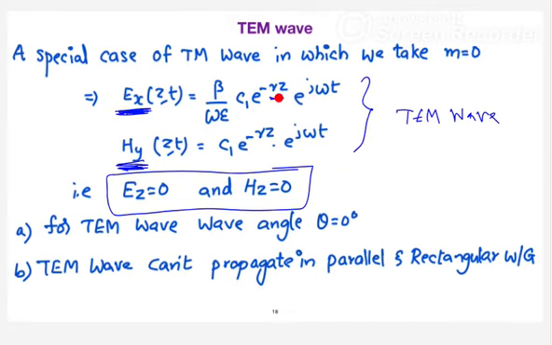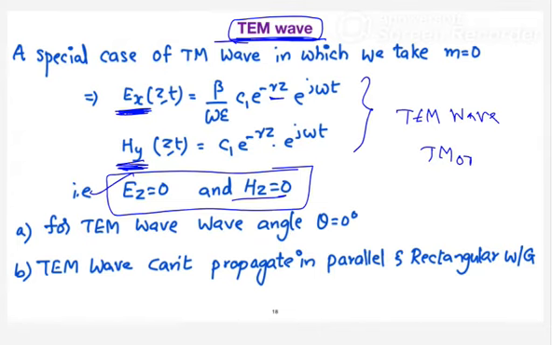Though technically, as per the definition, the TM00 mode satisfies the dominant mode, the TM00 mode can also be called a transverse electromagnetic wave. Because your Ez equal to 0, which means there is no electric field in Z and there is no magnetic field in Z. That is the reason why I can call it a transverse electromagnetic wave.